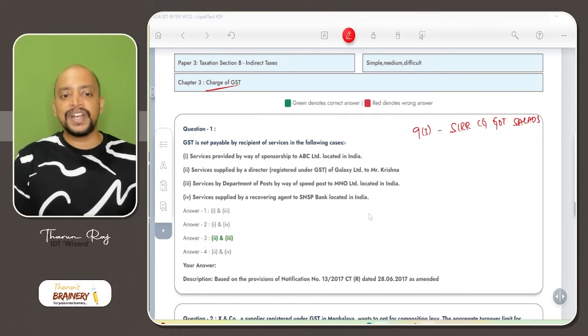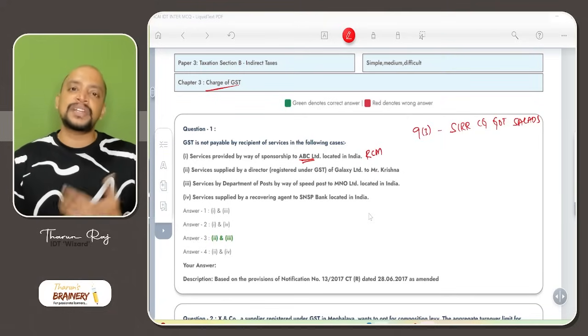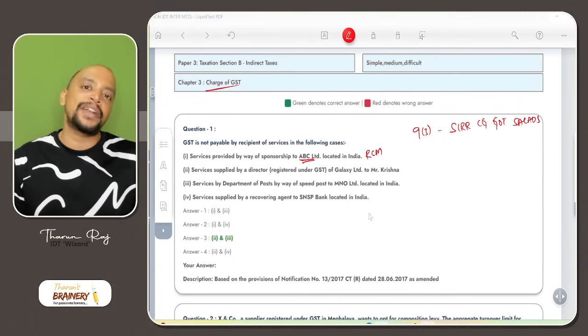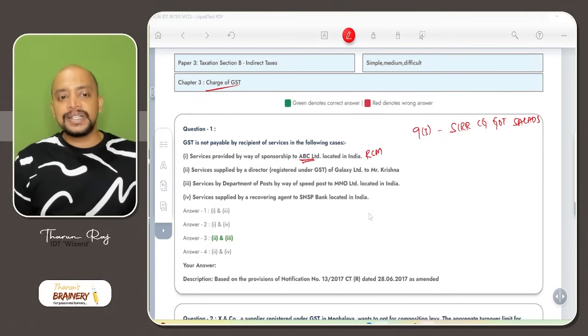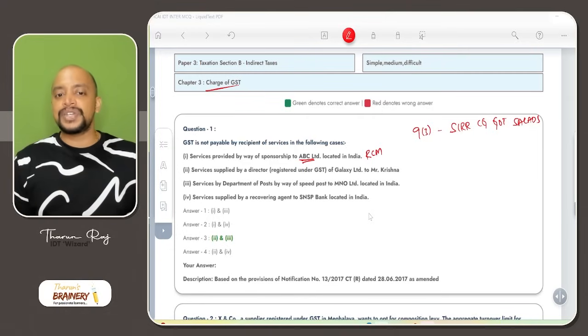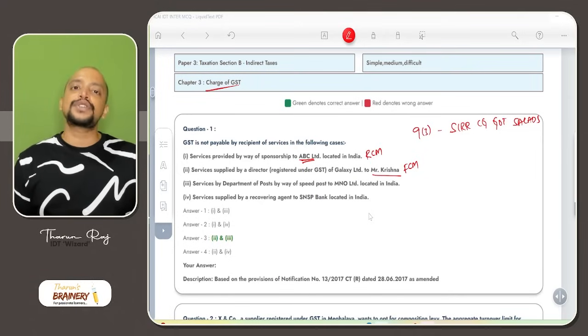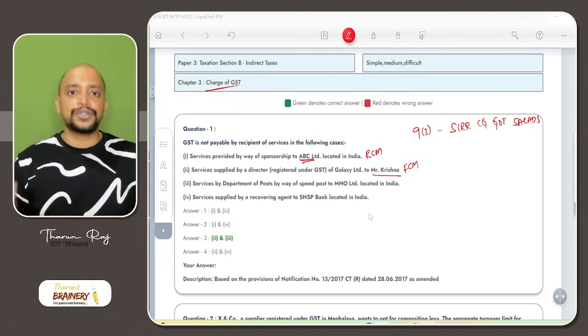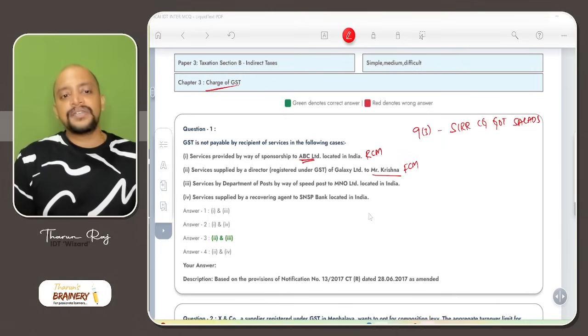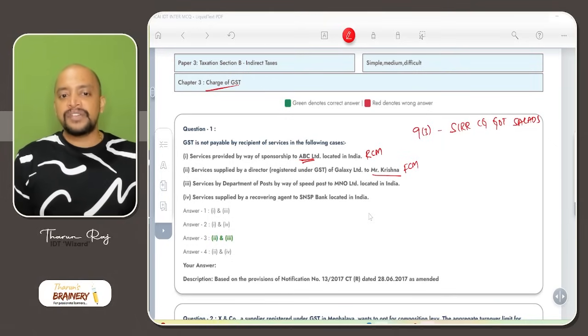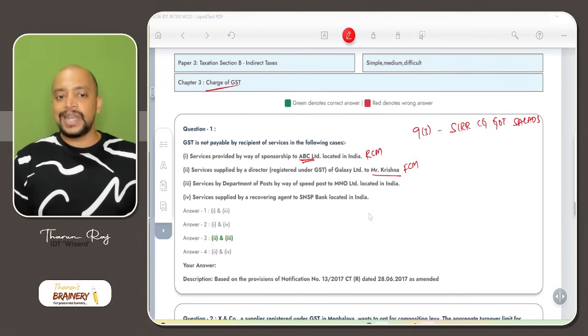In that, services provided by way of sponsorship to ABC Limited. Yes, it is covered under RCM, because where the recipient is a body corporate or firm, sponsorship service will come under RCM. Services supplied by a director registered under GST of Galaxy Limited to Mr. Krishna: director providing services to Mr. Krishna is not RCM. Only a director providing services to a company in the capacity of a director is covered under RCM, therefore it is FCM. Services by Department of Post by way of Speed Post to MNO Limited located in India.